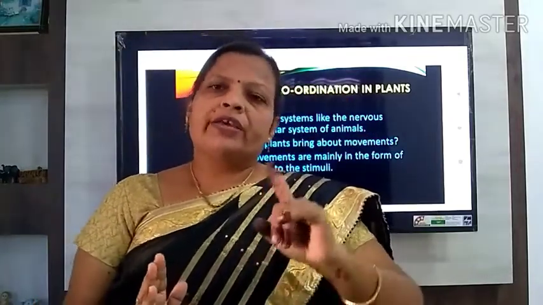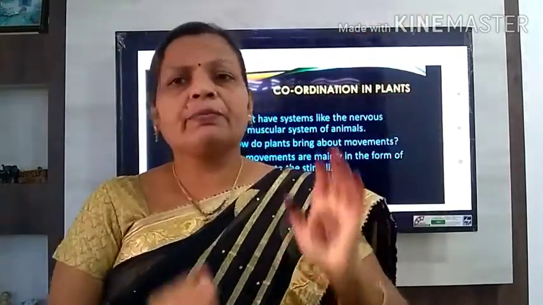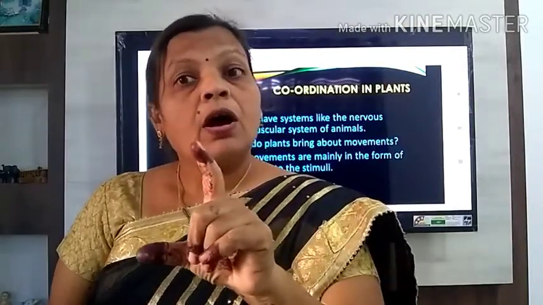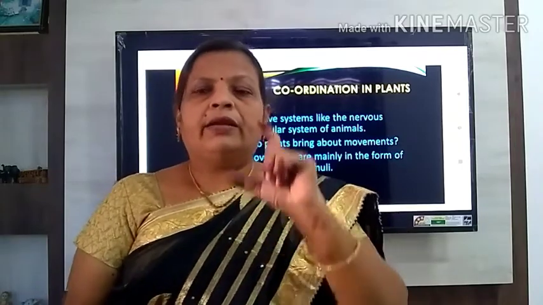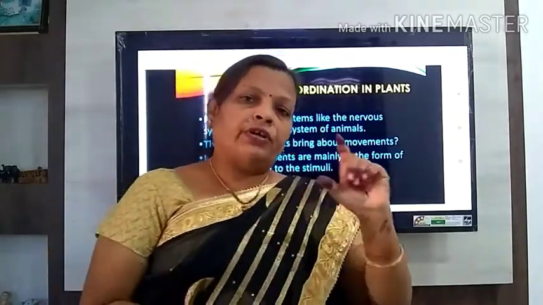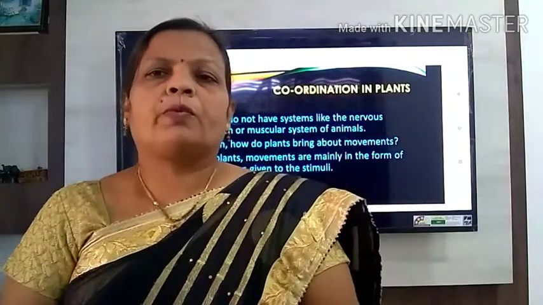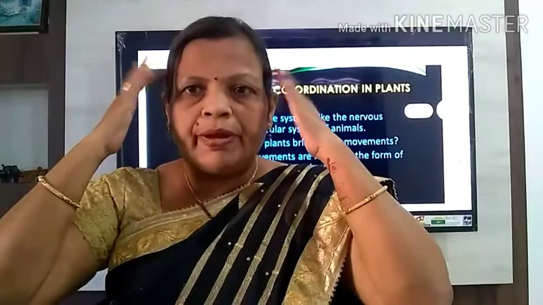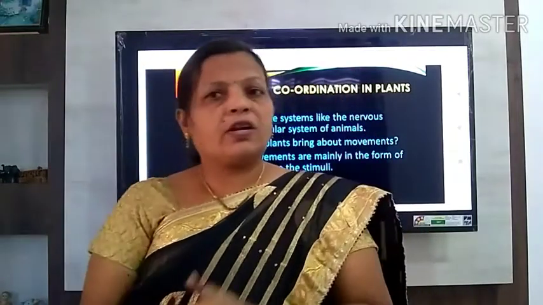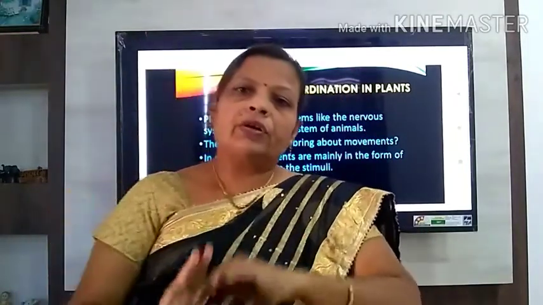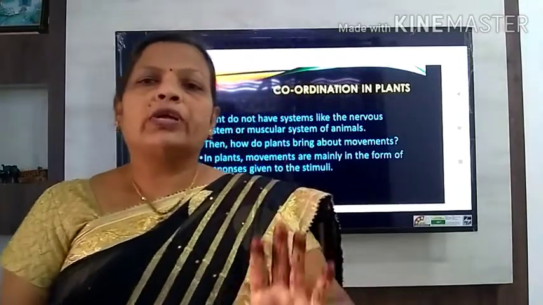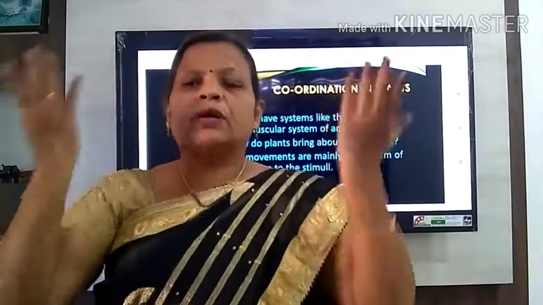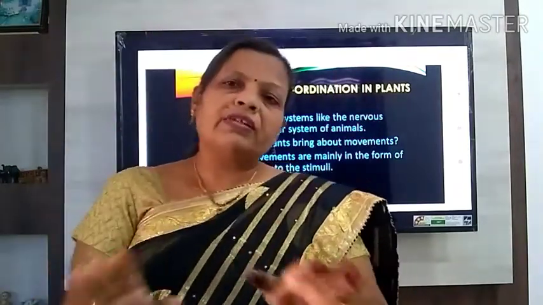मानव प्राणी हा सर्वात प्रगत प्राणी आहे असं आपण म्हणतो, because we have a well developed organ system, and the organ system which controls and coordinates the functions of our body is the nervous system. We have a well developed brain and spinal cord. These are parts of our nervous system. So our control and coordination is totally different from that of plants. Plants do not have a brain and spinal cord, or a nervous system; it is not developed in plants.